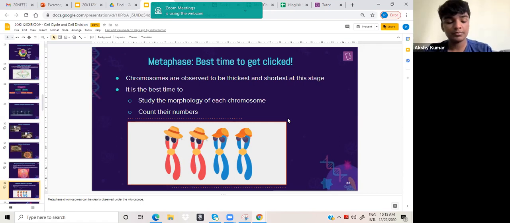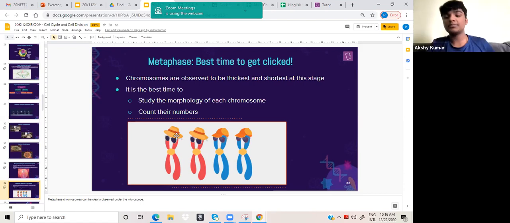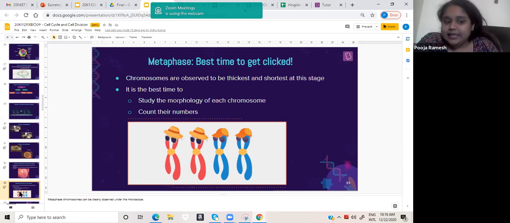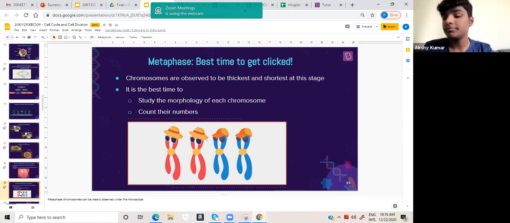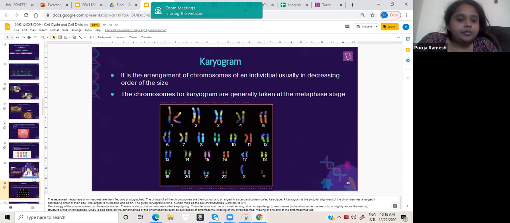Which is the phase which will be convenient to study chromosomes? If they ask, what will you answer? Metaphase. The reason is that the chromosomes are properly visible, organized, and the thickest at that time.